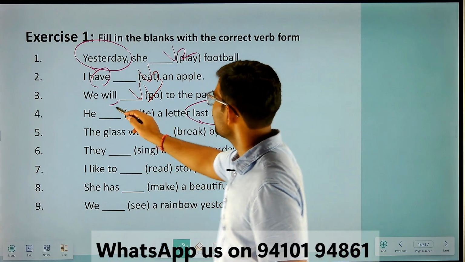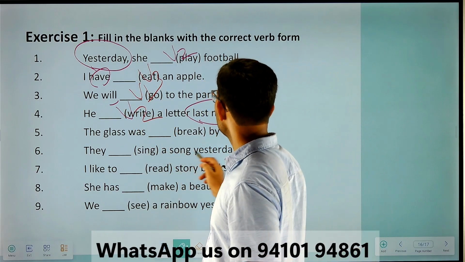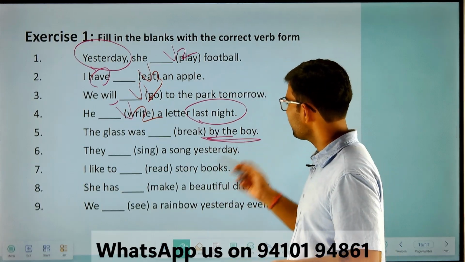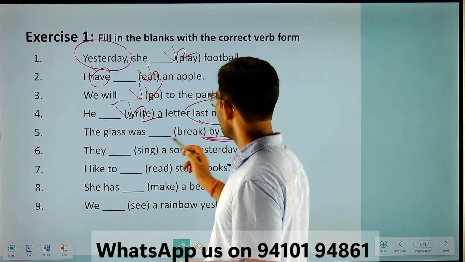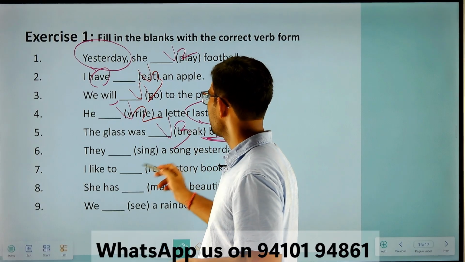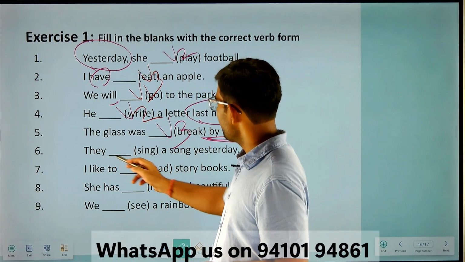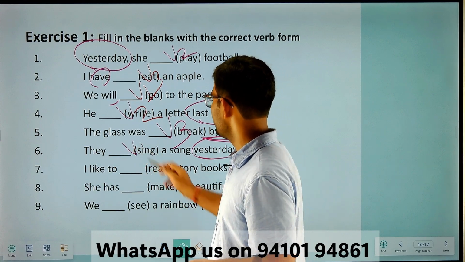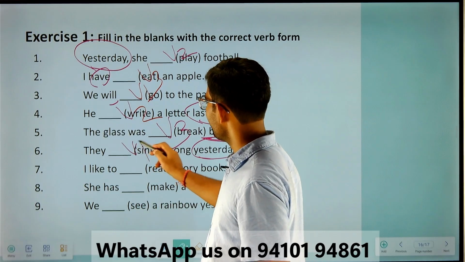Okay, so the verb's second form. And by the boy, look here, it's a passive voice as I told you, by. Okay, so what verb form are you going to use here? The verb's third form. And they, yesterday. Okay, yesterday, past activity, so again verb 2, sorry, verb 2, not 1.